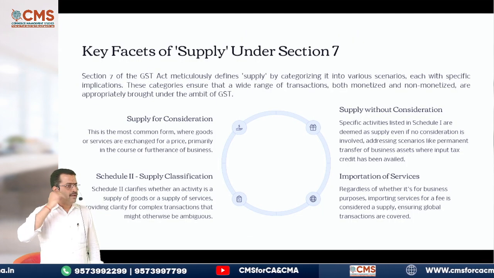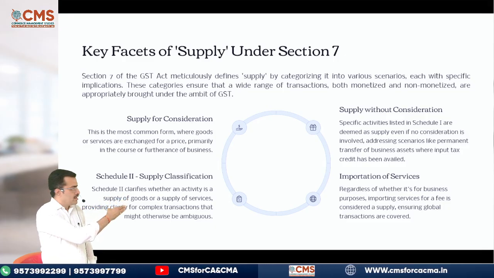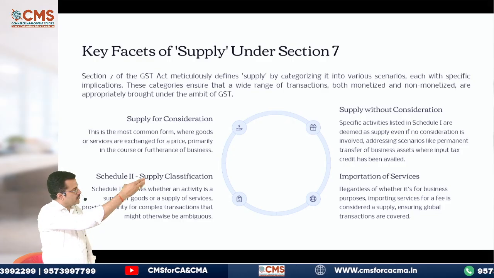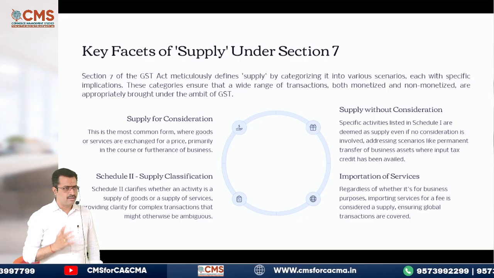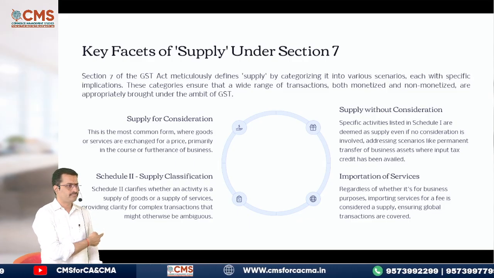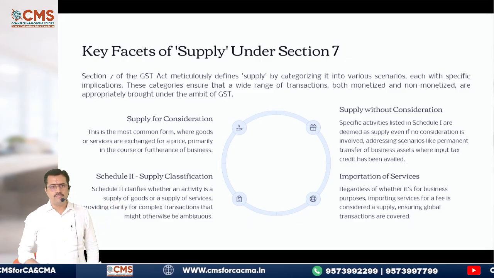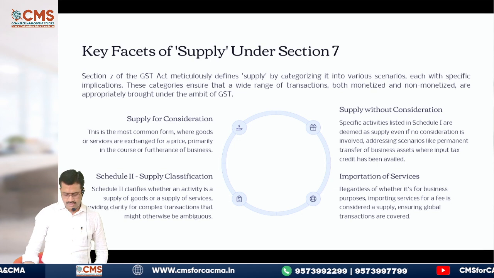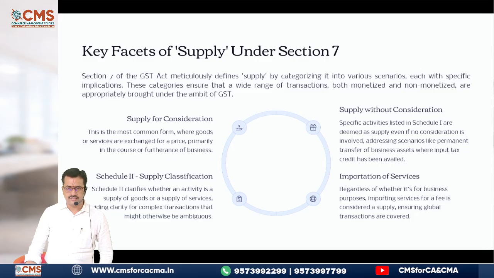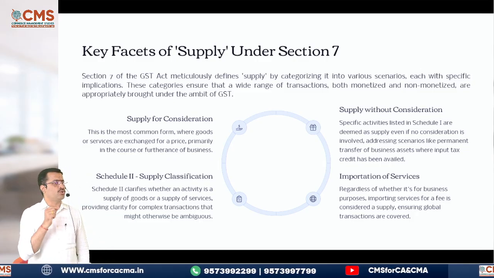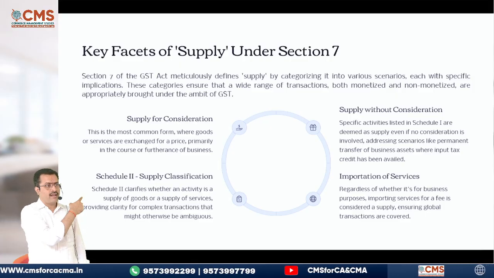Now, a summary of that entire definition I have given you in a circular way. Number 1, supply made for consideration. Next, schedule 2. Of course, before that, the right side one, supply without consideration, nothing but activities mentioned in schedule number 1. Then you have schedule number 2, which are either treated as supply of goods or supply of services. And lastly, you have importation of services. If you observe, I told you, importation must happen for consideration, whether or not in the course or furtherance of business. This is a summary of our entire definition, which you can easily write, because they ask you to define the term supply and what are the types of supply. The types I have already mentioned just now.